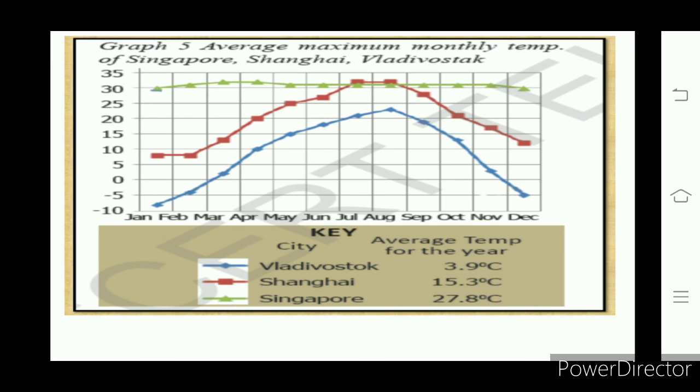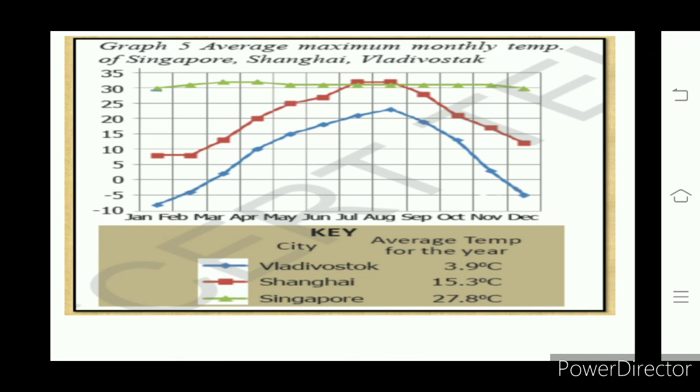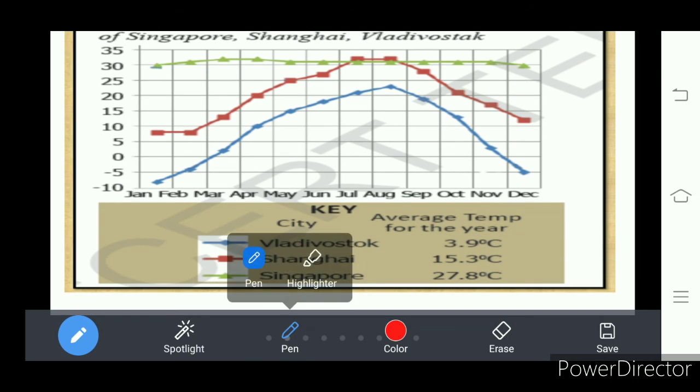Always it is near to 30. And Shanghai temperature, it is varying. That means we find some variation in low temperature and high temperature. Okay. See, what is the average lowest temperature at Shanghai? It is 7 degrees Celsius as per the graph.